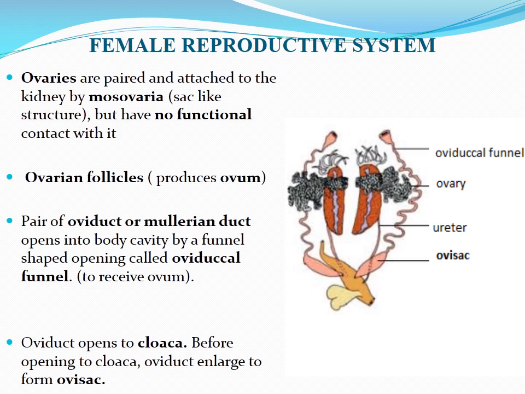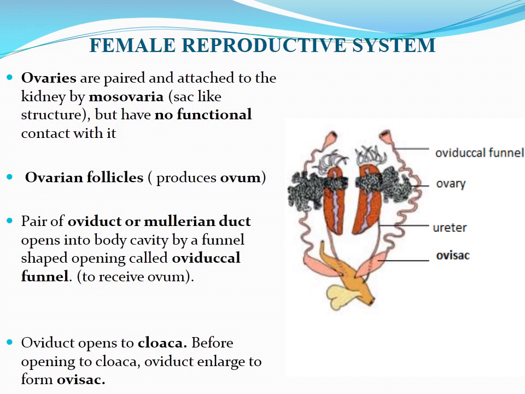There is no functional connection between this kidney and ovary. About the ovary, each ovary is much folded and looks like a sac-like structure which contains numerous chambers called ovarian follicles. These ovarian follicles produce ovum.